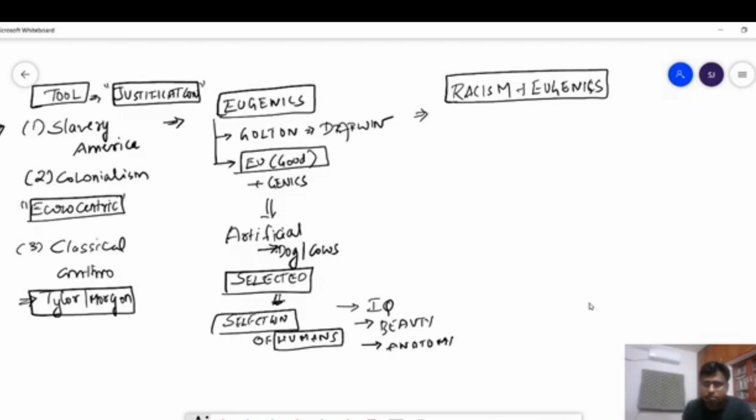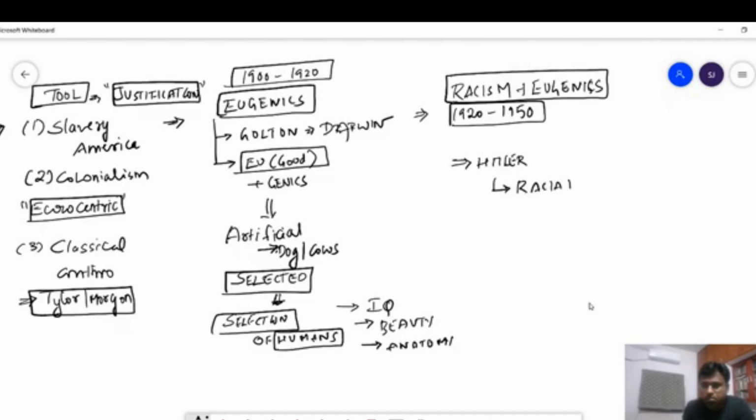this slavery, as I said, was 1800s to 1900s, but eugenics was somewhere around 1900s to 1920. Then the deadly mix started from 1920 to 1950, and this deadly mix, you will know, was someone called Hitler. Hitler used this concept of eugenics or good genes. He called it racial purity.